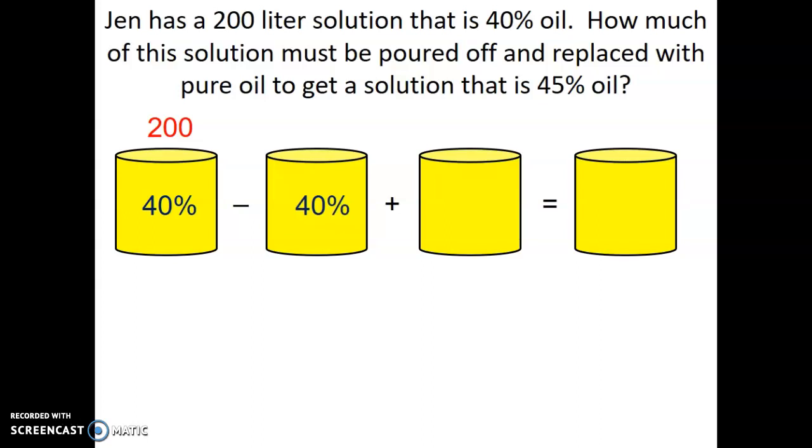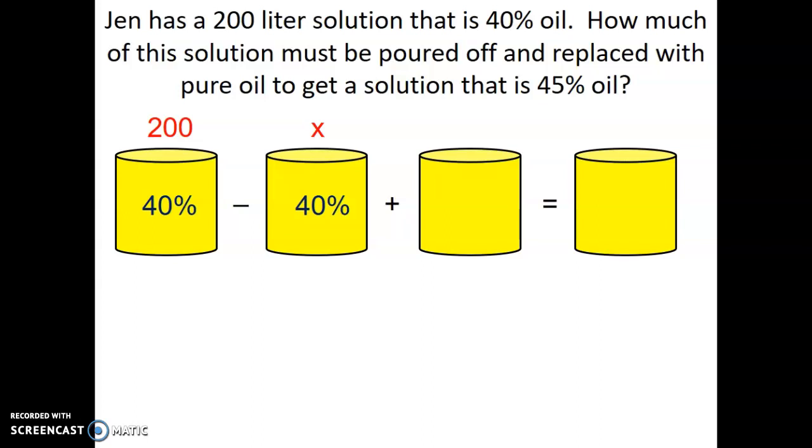Now, do we know how much we're pouring off? No. So again, what do we do if we don't know the amount? We put an X. The next part is, again, a little bit tricky because people have to get their heads wrapped around it. You're replacing what you poured off with pure oil. So what is the percentage for pure? Okay, is it 50%? Is it 65%? Is it 80%?